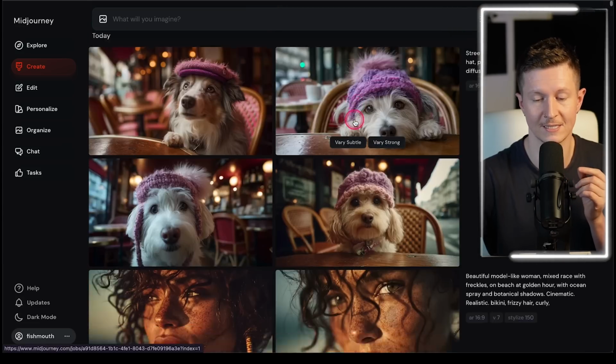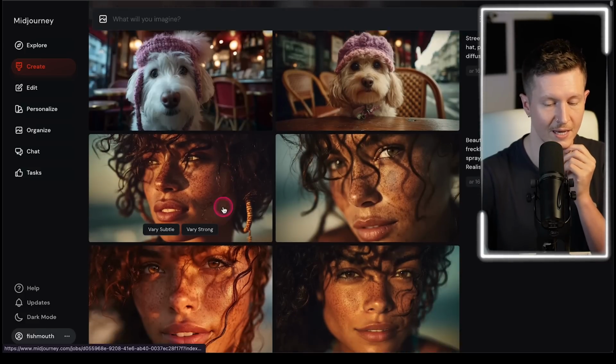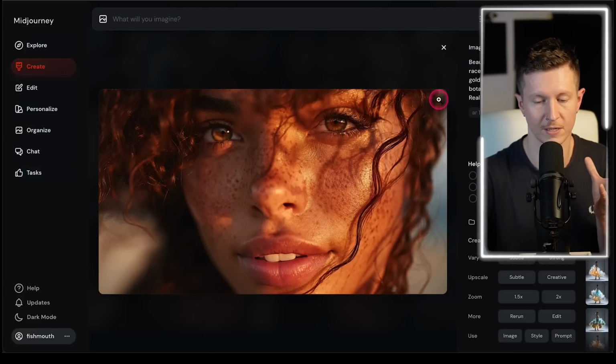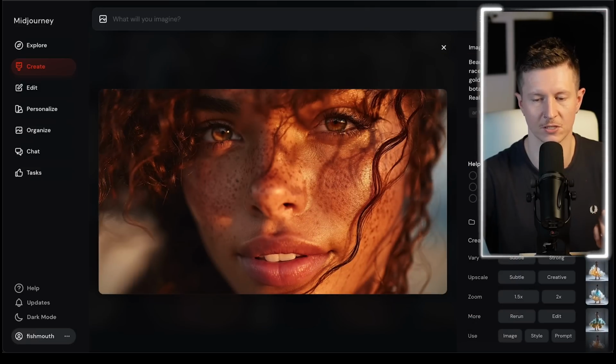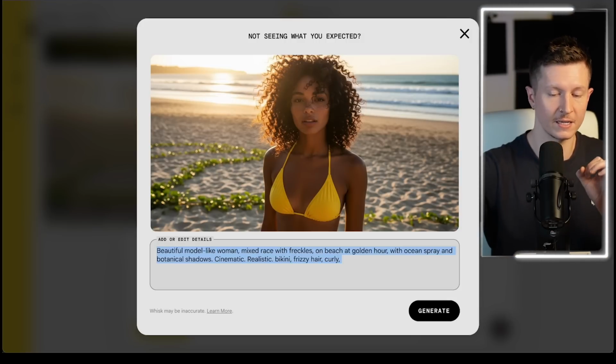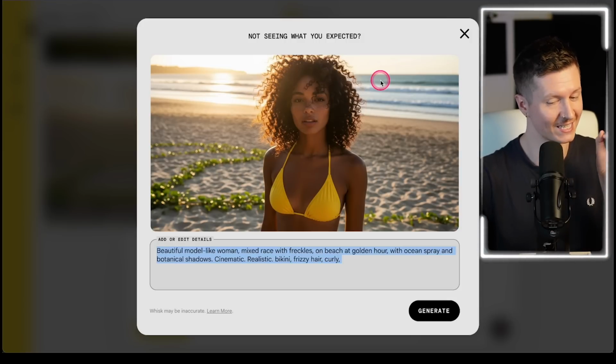Now, I did the same prompt inside of MidJourney, and it came out with such a different variation. But I have to say that for me, the MidJourney version, again, wins out, simply due to the cinematic nature of this. It certainly feels much more artistically evocative rather than the Imagen version. But saying that, I must say that the realism of this is incredible.